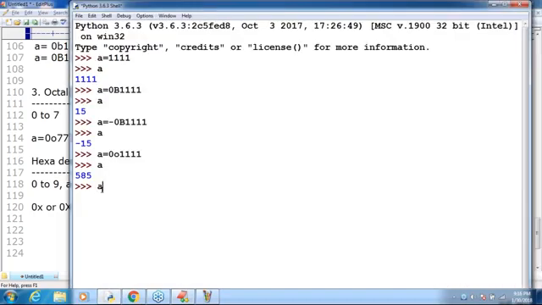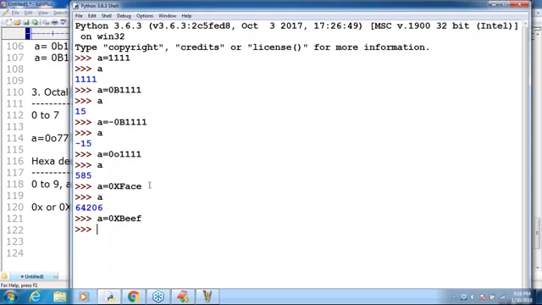Sir, A is equal to 0x face. Are you getting? A is equal to 0x face. Is it valid or not? Valid, because FACE means A to F only I am using. Yes, 64206 is the corresponding value, right? Sir, if I take A is equal to 0x B form, valid or not? 0x B.